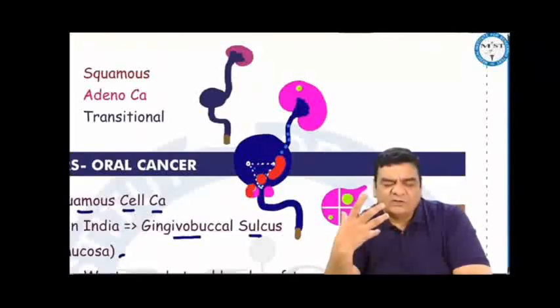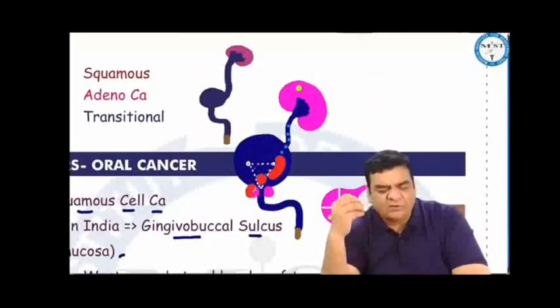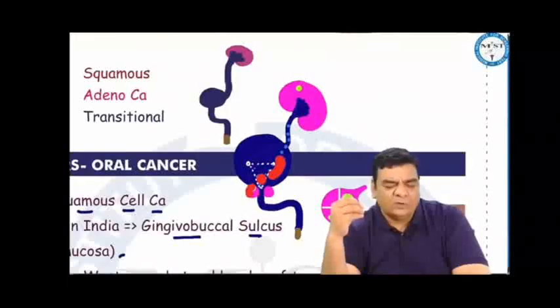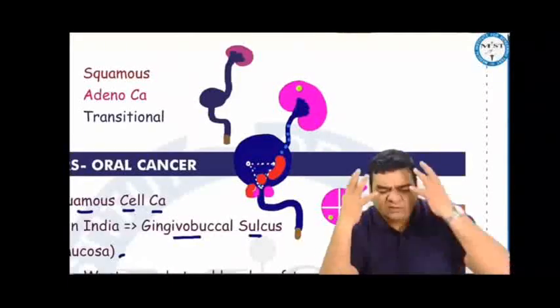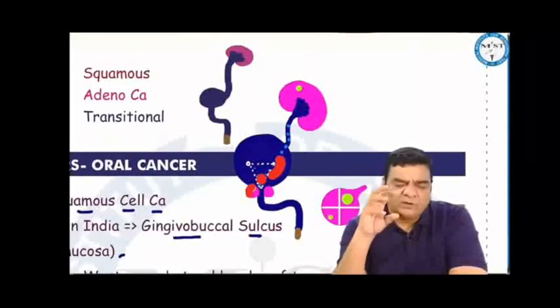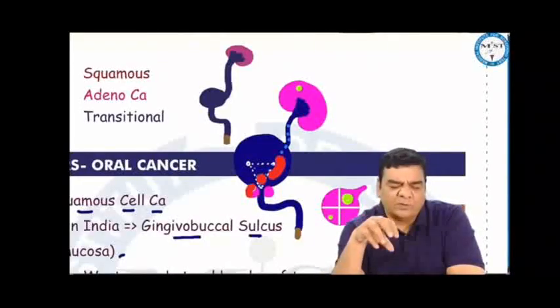When we talk about the blood spread of these cancers, then through blood, the cancer will be going into the draining vein, and you have to just see where the draining vein is actually opening. So if we look at almost all the malignancies, these malignancies are ultimately draining into the vena cavas, whether it's the superior vena cava or maybe the inferior vena cava, and both of them are opening into the right atrium to right ventricle to pulmonary artery to lungs. So usually lung is the common site of metastasis for various malignancies in the body.